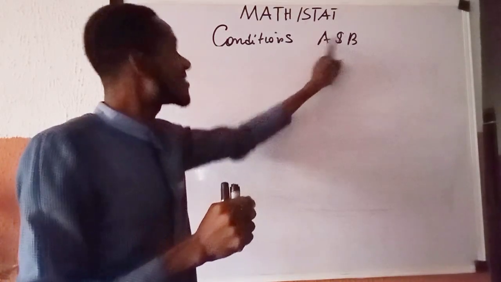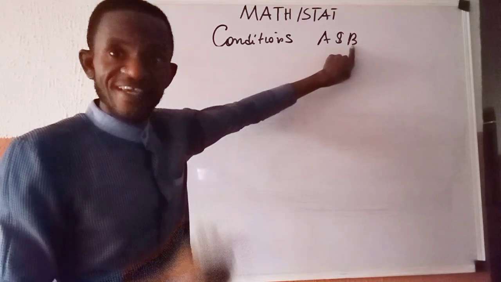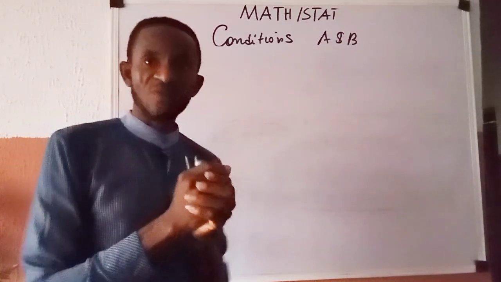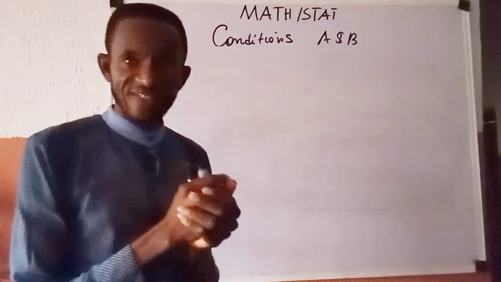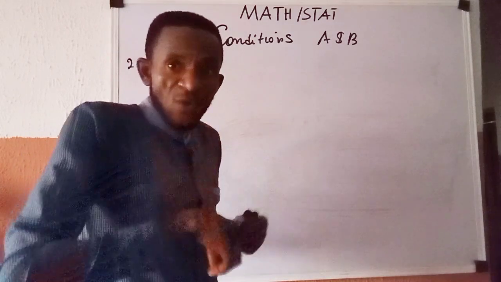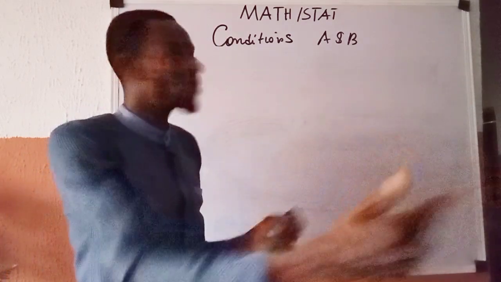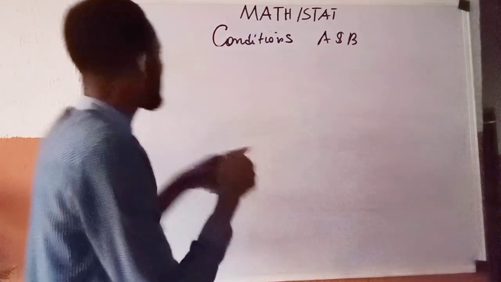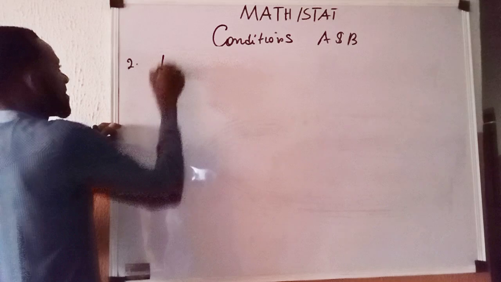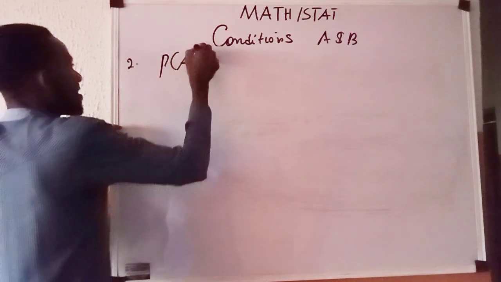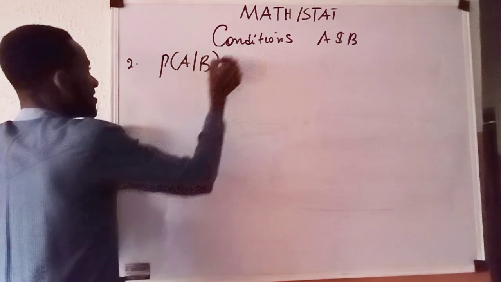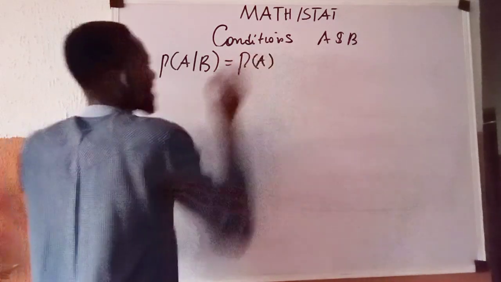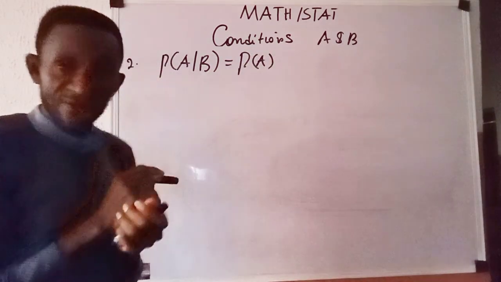How do we establish that? The only thing we know here is that they have told us that A is independent of B, which makes us write that P of A given B is equal to P of A. That's one thing we know for sure now.